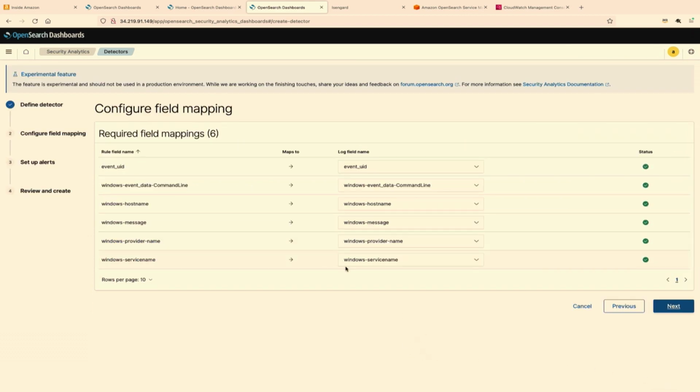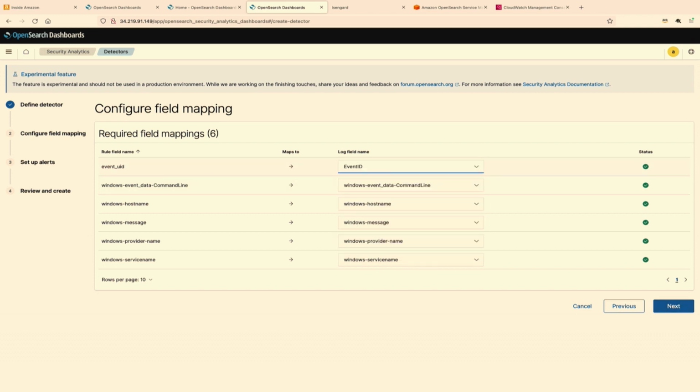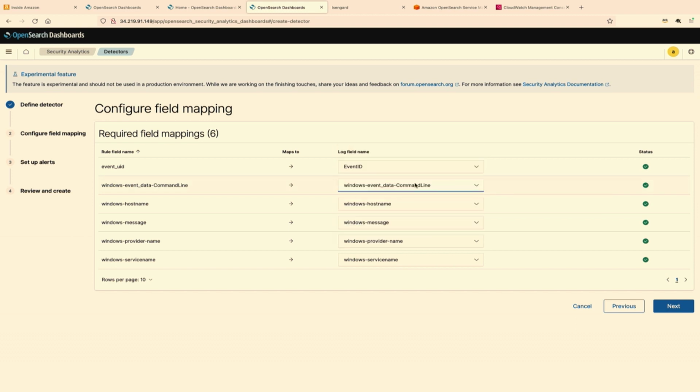This is a very critical page when we create a detector. This is where we say, these are the fields in my index that I want to be monitored, or that are related to the rule field. So some of the fields that I have on my index are these, and I'm going to map them quickly to provider name, and then service name.